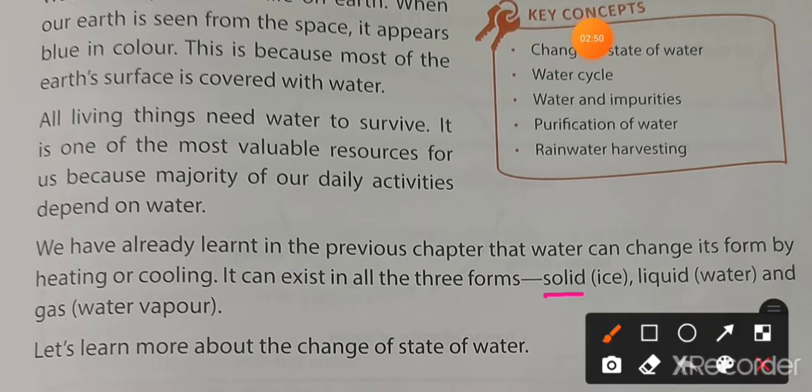In the solid form it is found as ice. In the liquid form it is found as water, and in the gas form it is present as water vapor. So in this chapter we will learn more about the change of states of water.